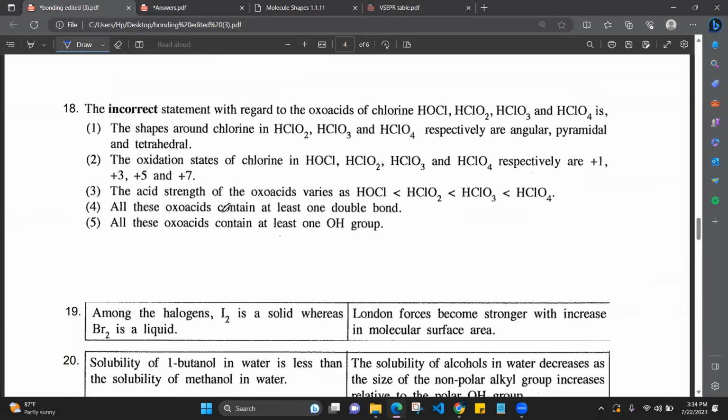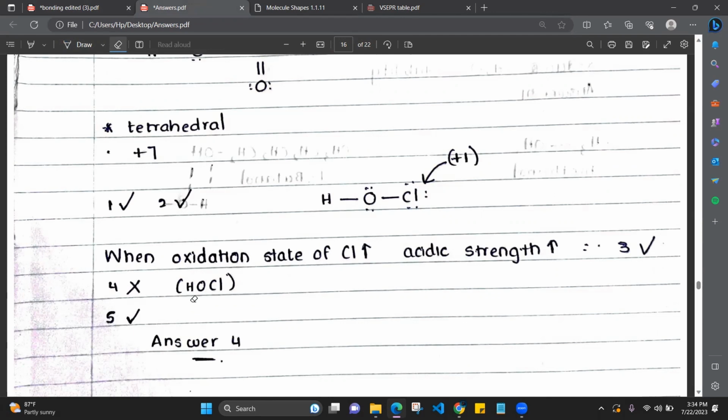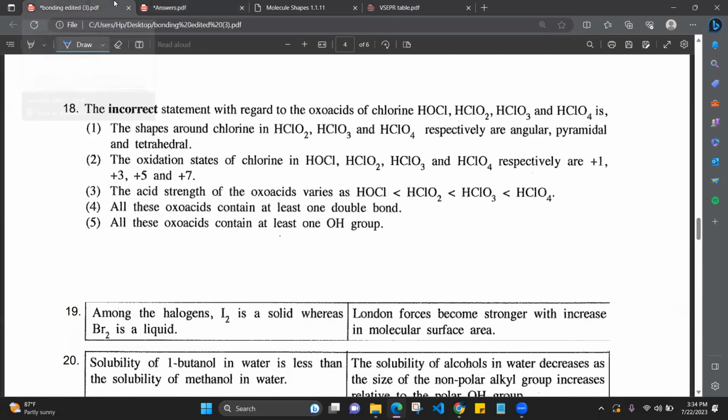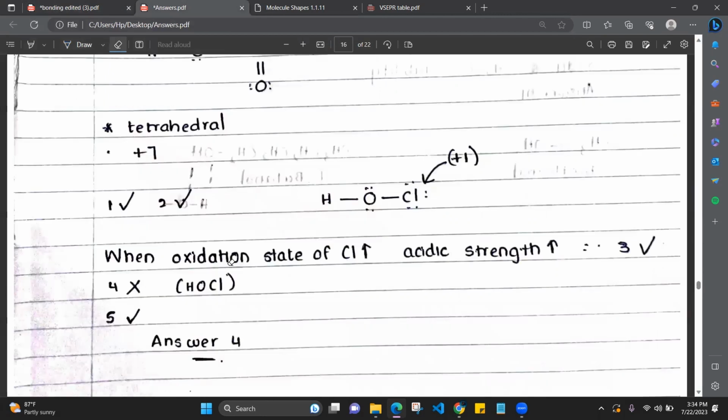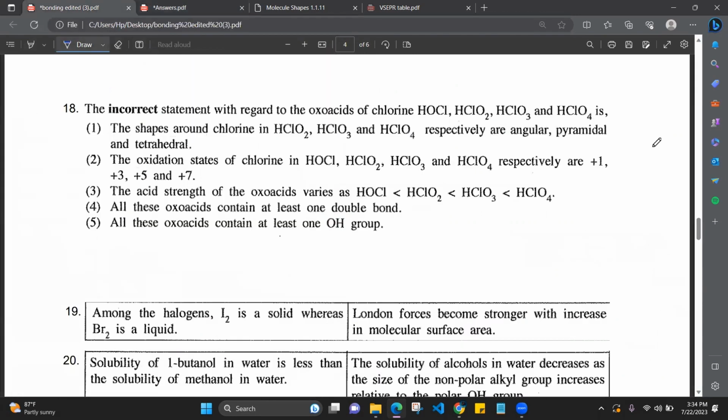Fourth one, all these oxoacids contain at least one double bond. That is a wrong statement. Why? Because HOCl has only single bonds, no double bonds. So obviously it is a wrong statement. All these oxoacids contain at least one OH group. That is correct. Oxoacids are definitely going to have OH groups. So that is a correct statement. So it's answer number 4.